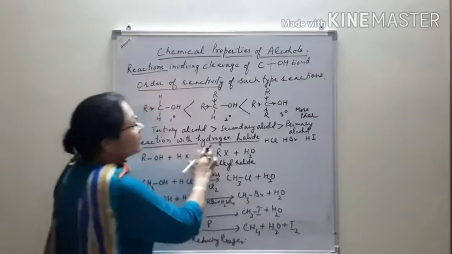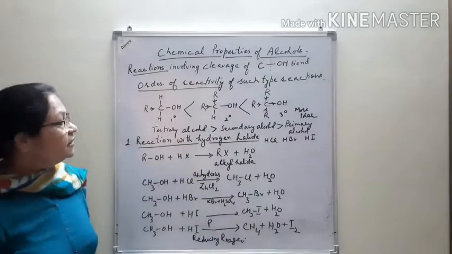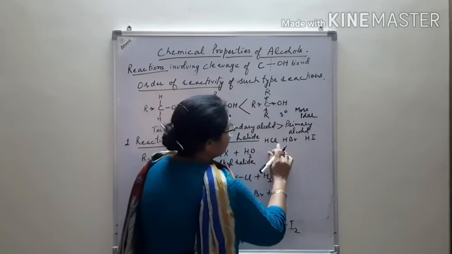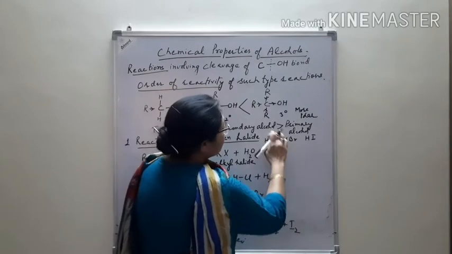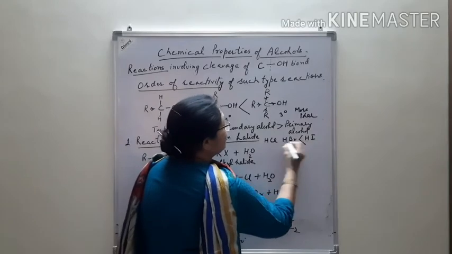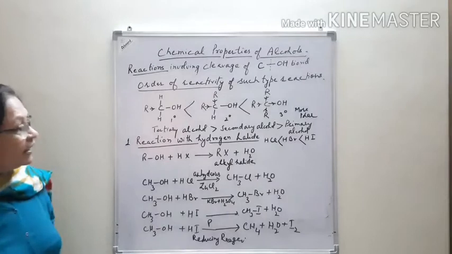What is hydrogen halide? HCl, HBr, HI are the hydrogen halides. During the reaction with alcohols, the order of reactivity of these hydrogen halides will be HI greater than HBr greater than HCl. Why?